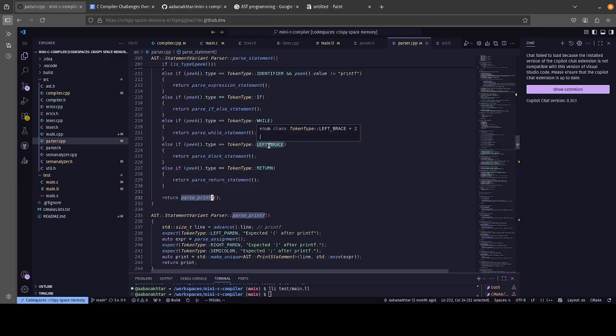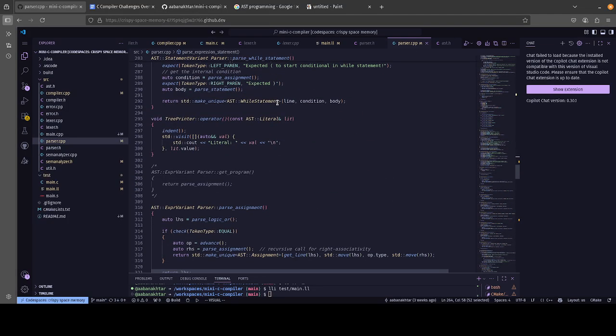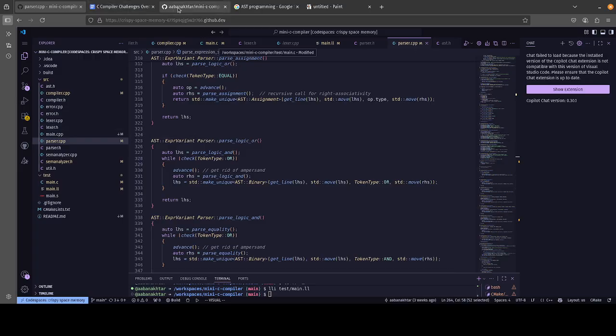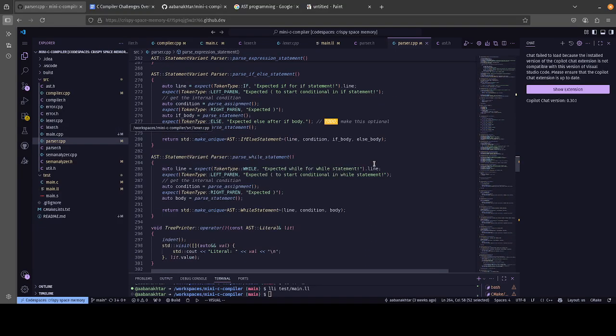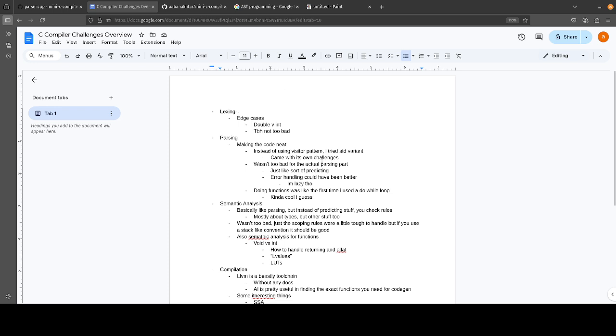And yeah, in terms of actually parsing, this is pretty boring. You advance, you get the line info, and then it's just expecting stuff, like I expect this character to be here, and then I want an expression, and then I expect that character to be there, and it goes that way for pretty much the whole thing. It's pretty self-explanatory as well, and this is what we like to call recursive descent, because it recurses when you do expressions, because an expression can be made up of more expressions. And so yeah, let's see.